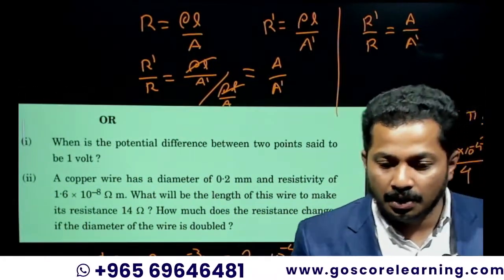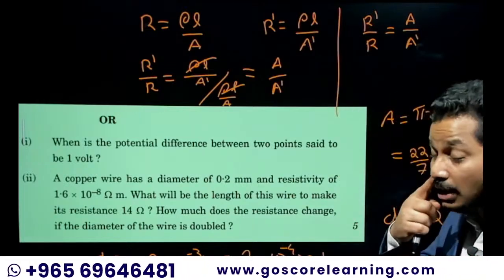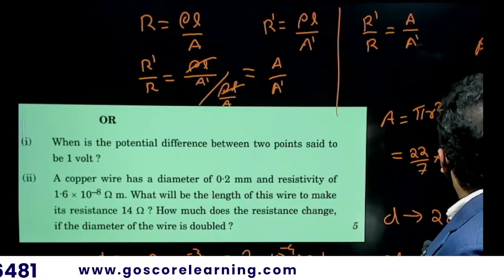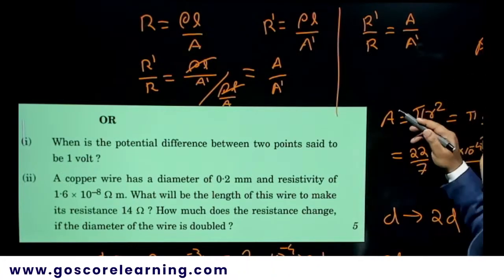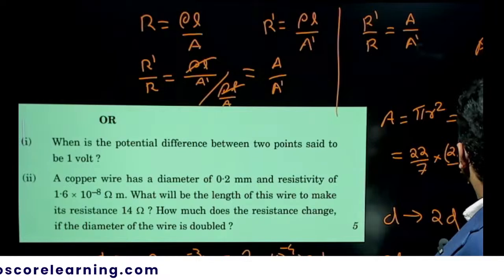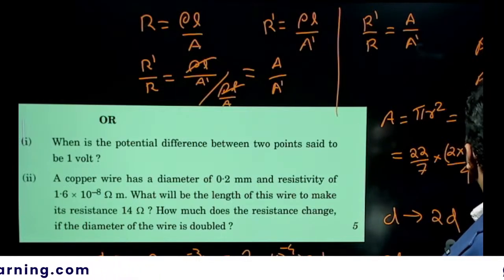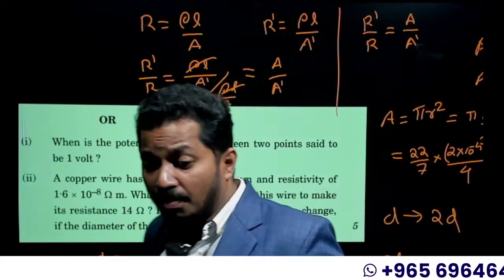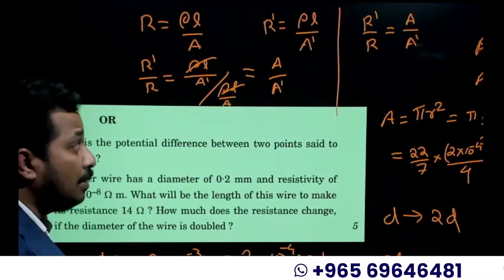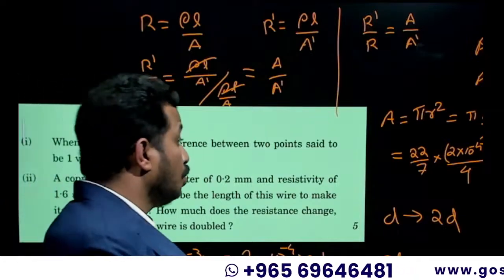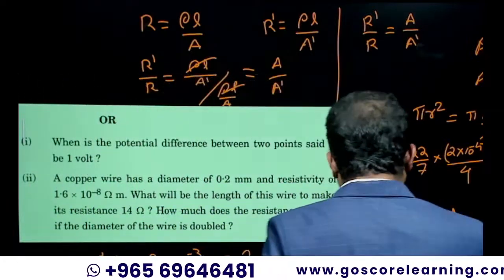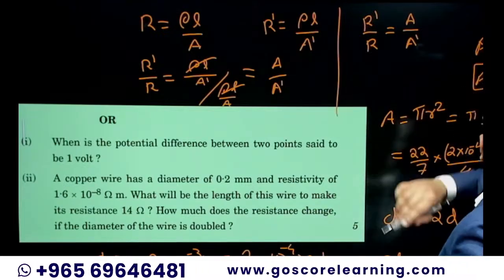The area means pi r square, so if the diameter changes, the area changes by its square. So A dash will be 4A, because 2 square is 4. So 4 times is changed. We can take it like A dash is equal to 4A.